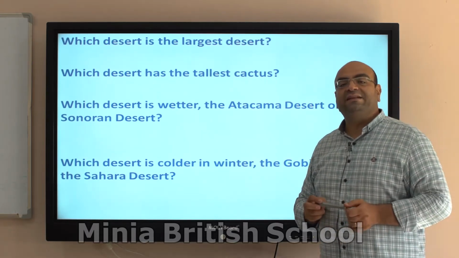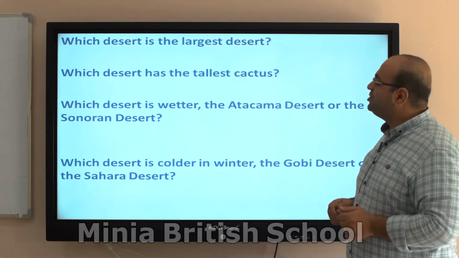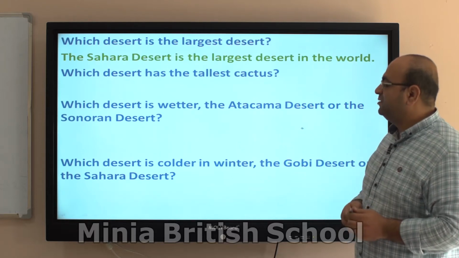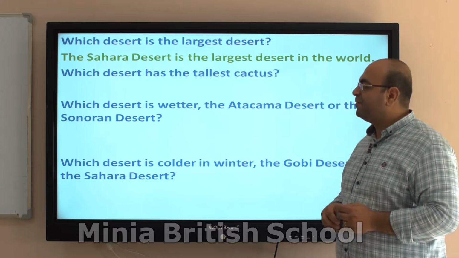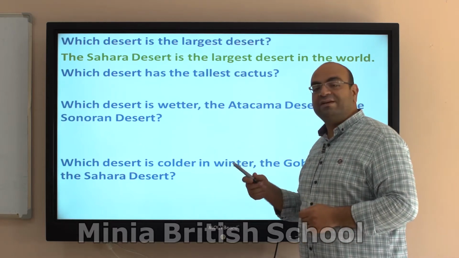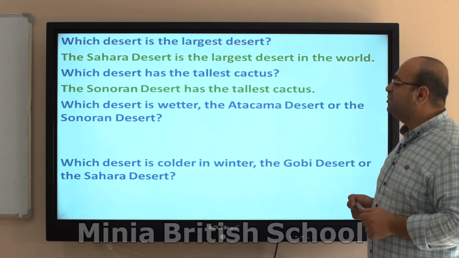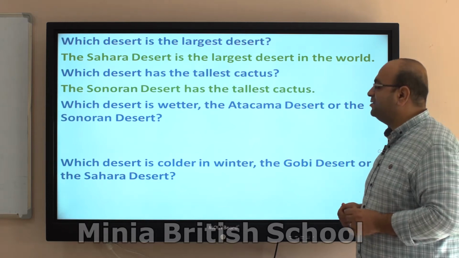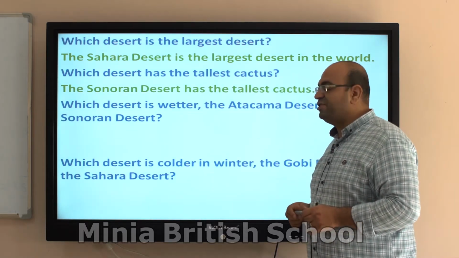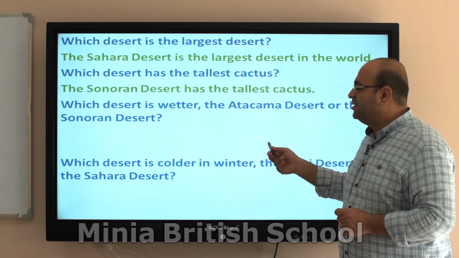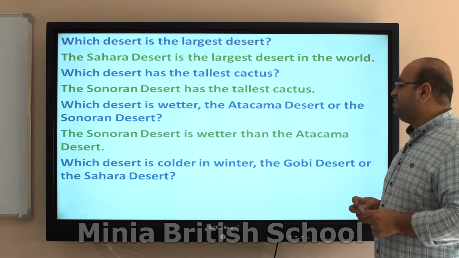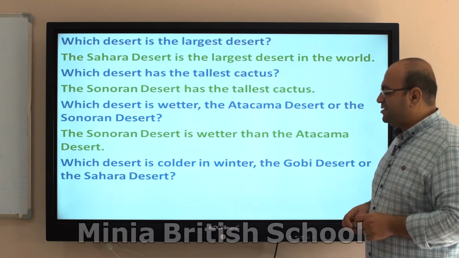Now we will get to the first question. Which desert is the largest? The Sahara Desert is the largest desert in the world. Which desert has the tallest cactus? The Sonoran Desert has the tallest cactus. Which desert is wetter, the Atacama Desert or the Sonoran Desert? The Sonoran Desert is wetter than the Atacama Desert.